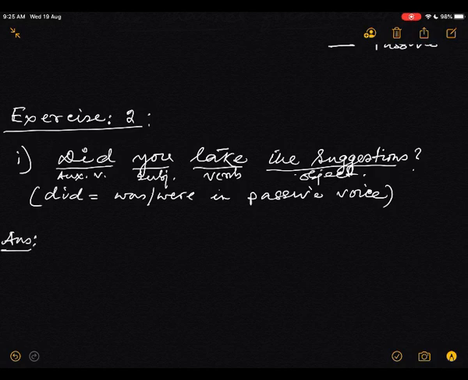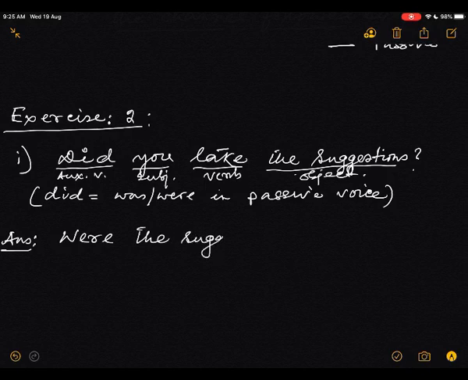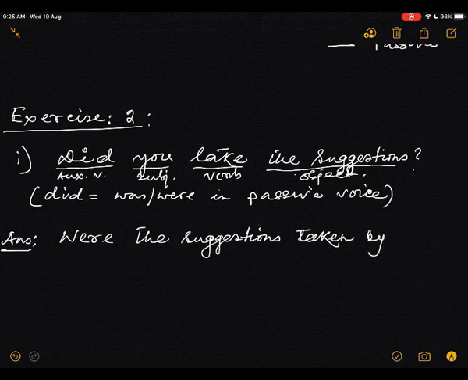I'll write the answer. Here the suggestions, plural. So we will take were, then the object, were the suggestions, plural. Now the past participle of the main verb, taken: were the suggestions taken by you?